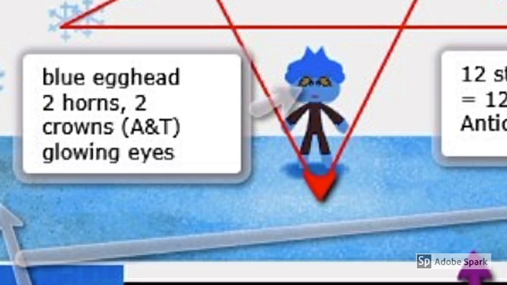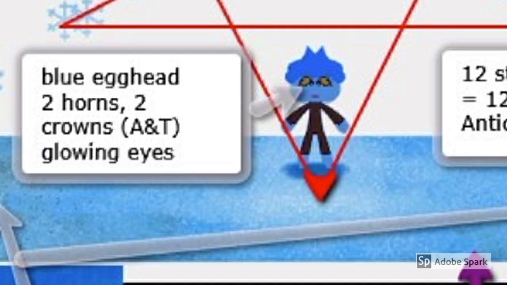Here we see the blue egghead. The egghead is representative of the people who think they are smart, but they are not, who will end up in the New World Order. Notice the two horns and the two sort of hats. These represent the two-headed beast. In this case, Trump is the left eye and Obama is the right eye.